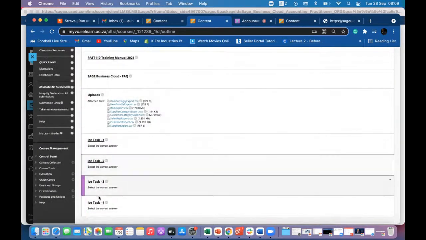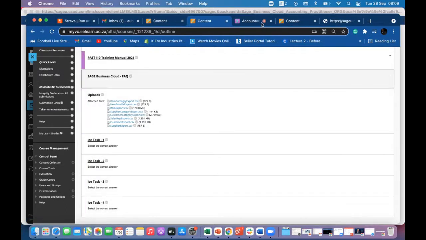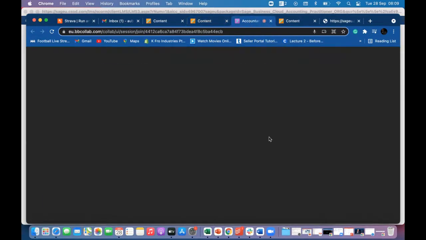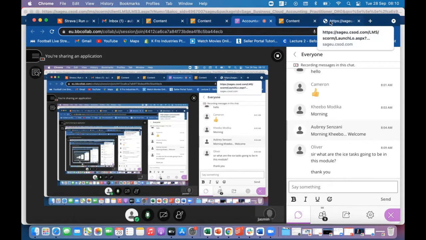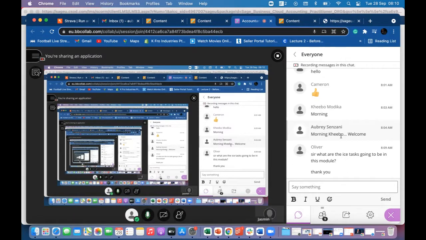So I need you to actually do these ICE tasks. And that's it. Those are your ICE tasks. I might add a few going forward. We'll see. But that's more than enough for your module. The reason I didn't do anything hectic is because you guys have an assignment on the 15th of October, which is 2 weeks from now.